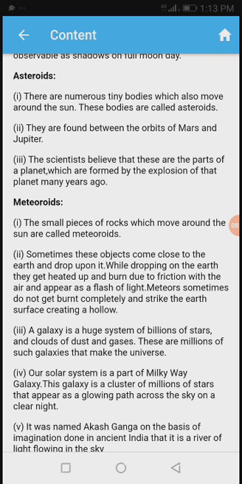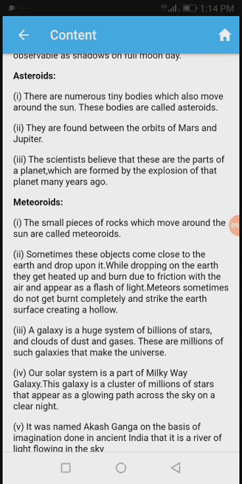A galaxy is a huge system of billions of stars and clouds of dust and gases. There are billions of such galaxies that make up the universe. As I told you before, we can't imagine how big the universe is. In this universe there are millions of such galaxies, and our Milky Way galaxy is one of them, and our solar system is a part of this galaxy.